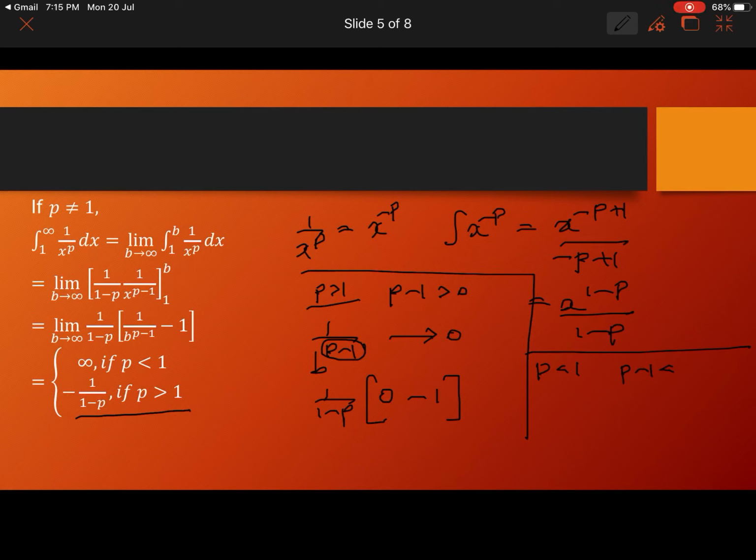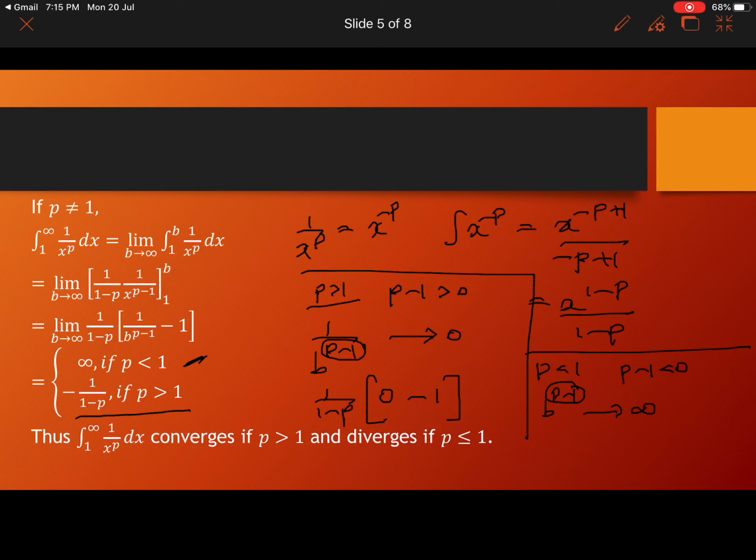If p less than 1, p not equal to 1 anyway, so p less than 1. P less than 1 means p minus 1 is less than 0. So the power of b, b power p minus 1, here p minus 1 is negative. So actually b is in the denominator. So when you give b a negative power, then b will appear in the numerator. So when b goes to infinity, this will also go to infinity. So if p less than 1, we have the limit as infinity.